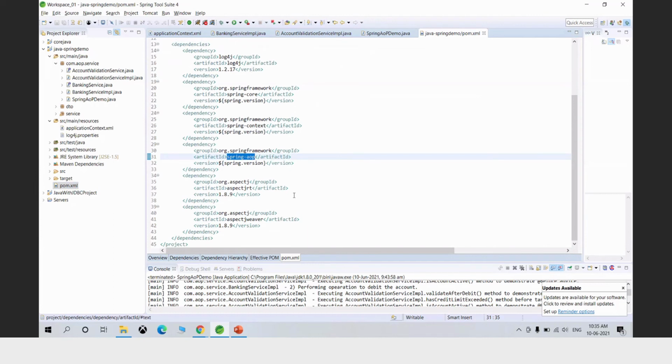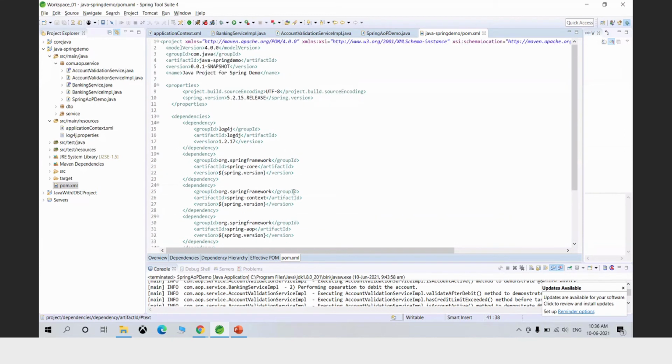Now Spring supports AOP using the AspectJ programming technique. AspectJ jars are not part of the Spring framework. These are external jars which Spring makes use of, AspectJ, to define the point cut. So that's why we also need AspectJ RT and AspectJ weaver jars as well. I have included them in the POM file. Okay, so now this is about the POM file.